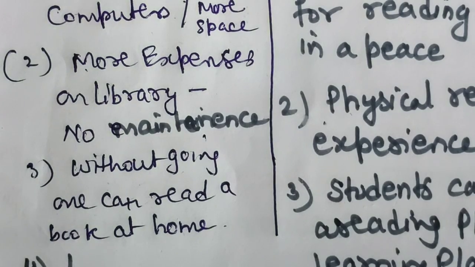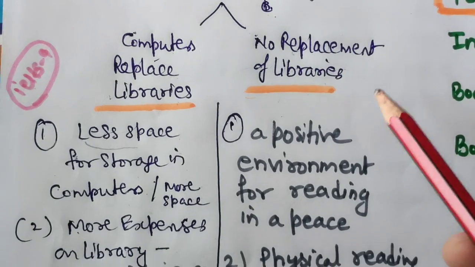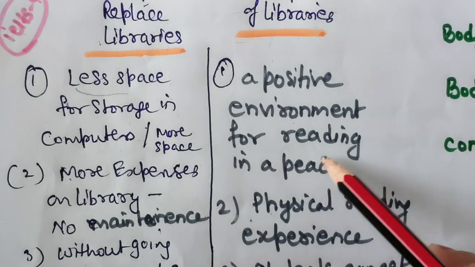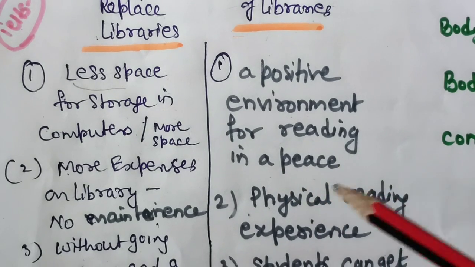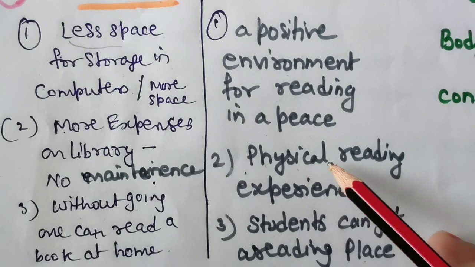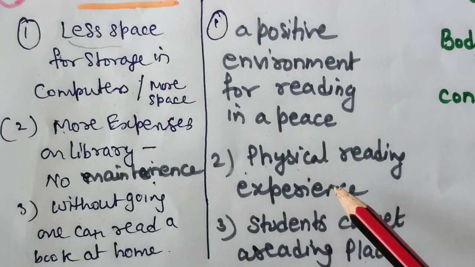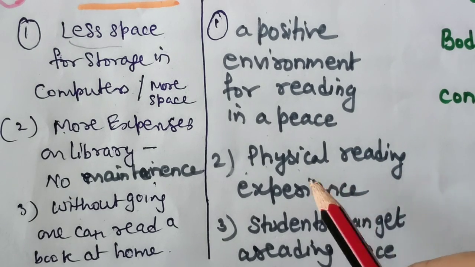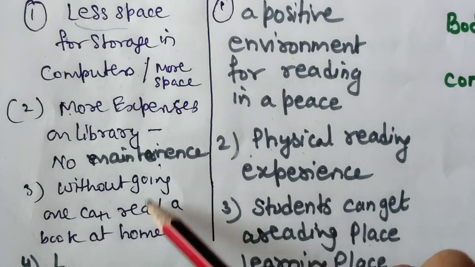Now second point of view, those who say no replacement of libraries. Why are they saying this? Because they are saying it is a positive environment when someone is reading a book in a peaceful environment, like a peace and calm environment. Second is when someone is reading a physical book, the physical experience of touching books and touching papers or pages will give a different experience. We can't compare with these things.